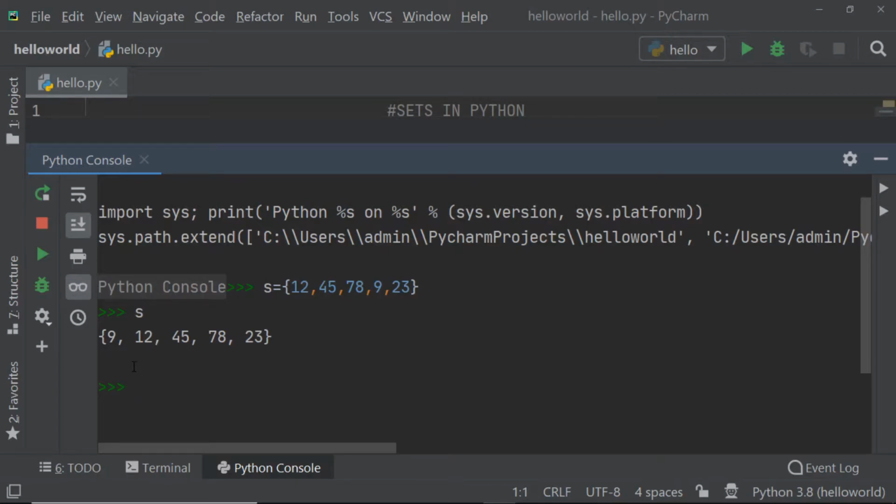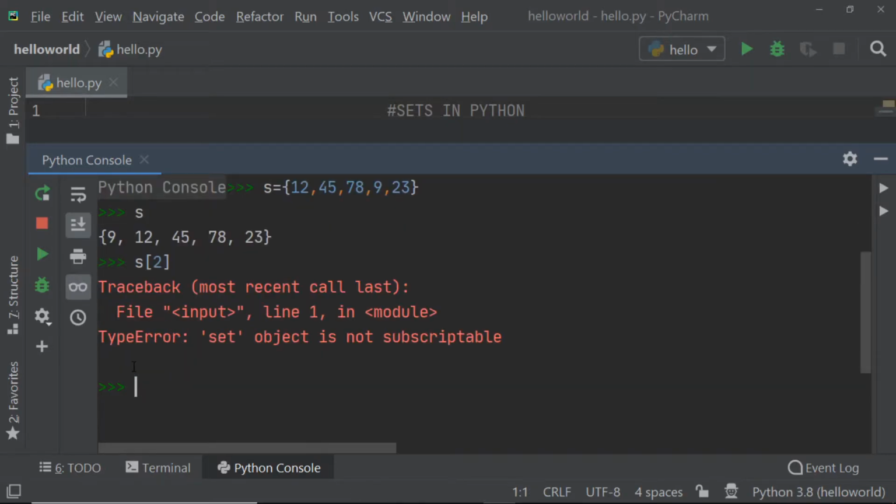Now I will try to access an element from this set by using the previous method only, as we were using for a list. So I am trying to access the second element. Oh, but I am getting an error. Now why is this error there when accessing the element in the set? Because the set is an unordered collection, and we can't use the index to find the element. So what the set uses is a data structure called a hash table to find whether that element is present in the set or not.